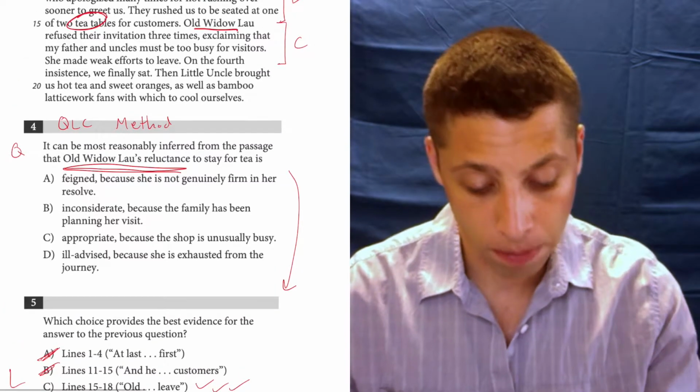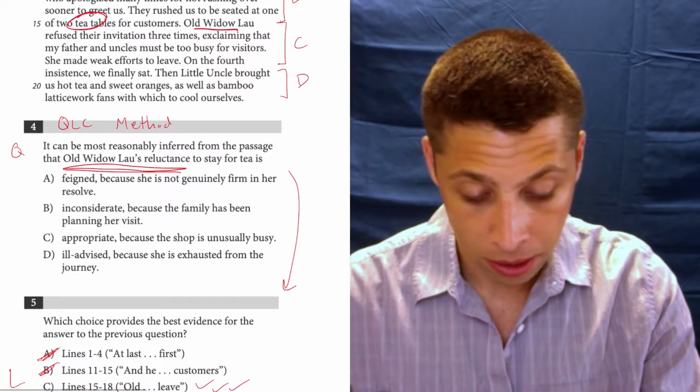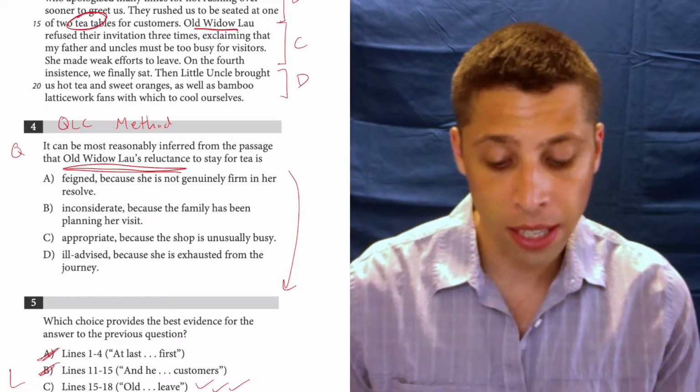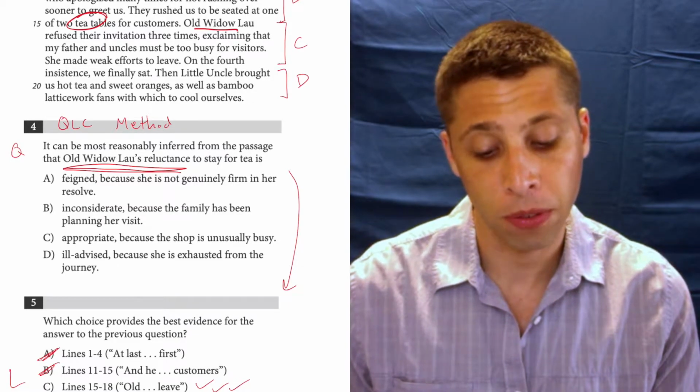19 to 21. That's right here. Then little uncle brought us hot tea and sweet oranges, as well as bamboo latticework fans with which to cool ourselves.